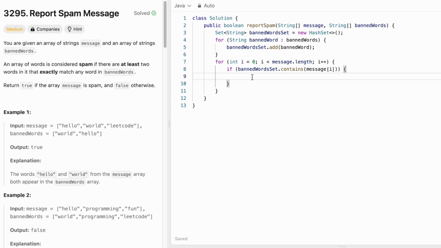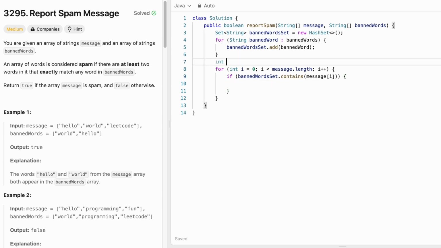If that is the case, we keep track of the variable count, which is initially 0. As soon as this condition is met, we increment this variable count, and as soon as this count variable is equal to 2, we can return true.